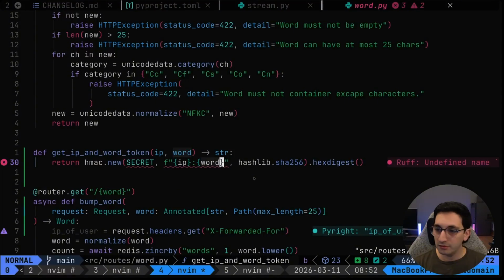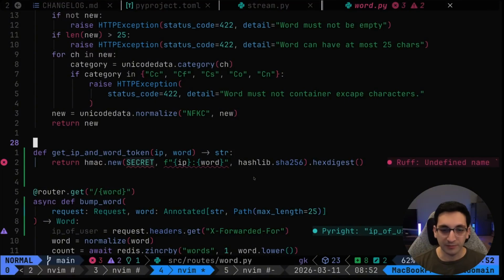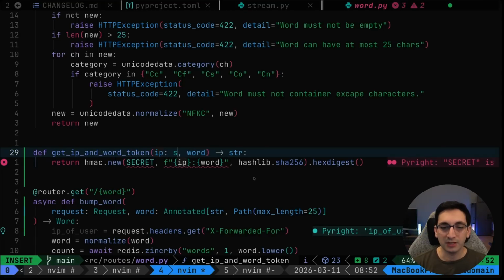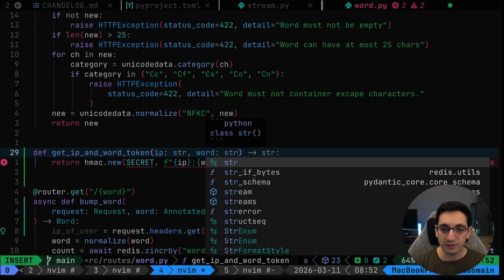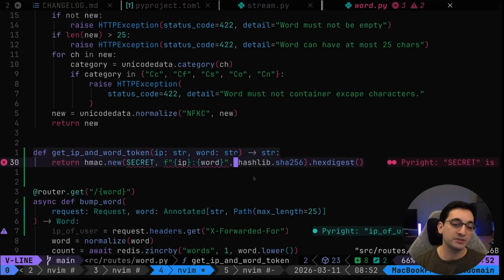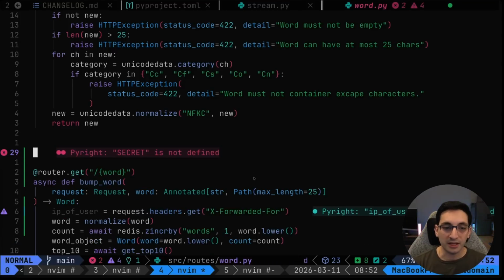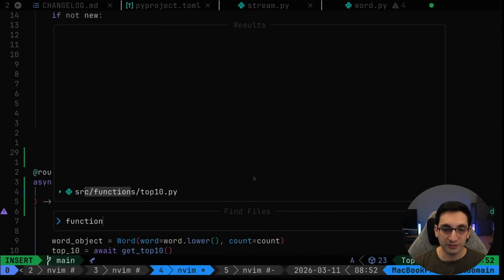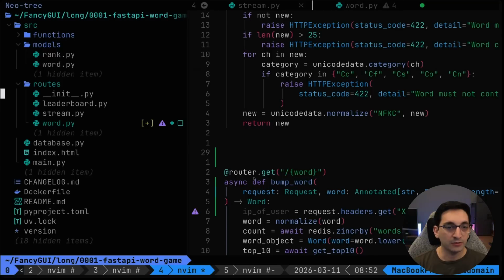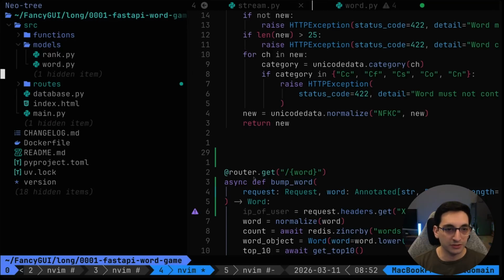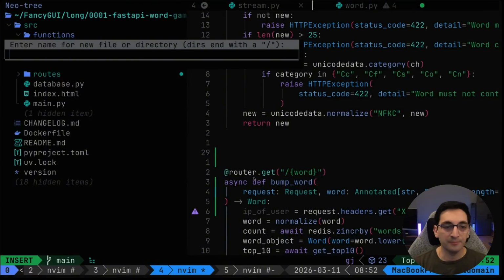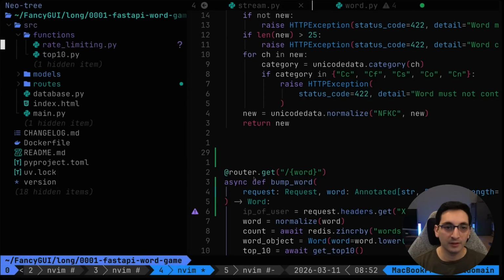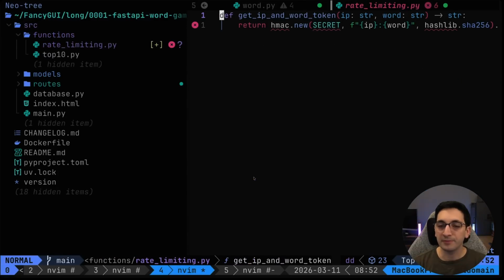Nice. All right. Okay, secret is fine. We're going to define it now. So IP is going to be of type string, and word is going to be of type string. Secret is important here. So first, let's get this out of here. Let's put that into functions. That's not going to be top 10. We're going to add that to functions, rate limiting. And then that's going to be part of that.